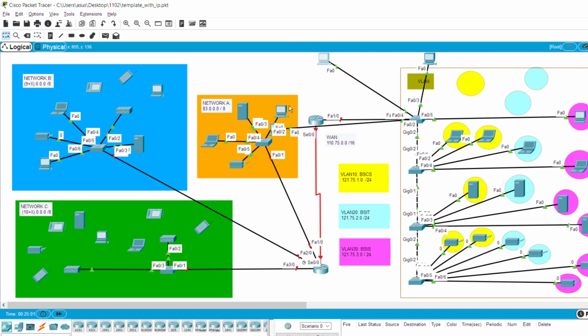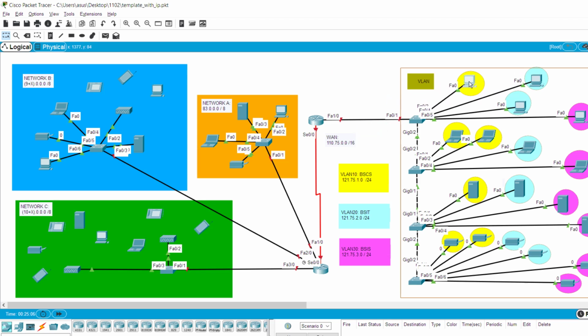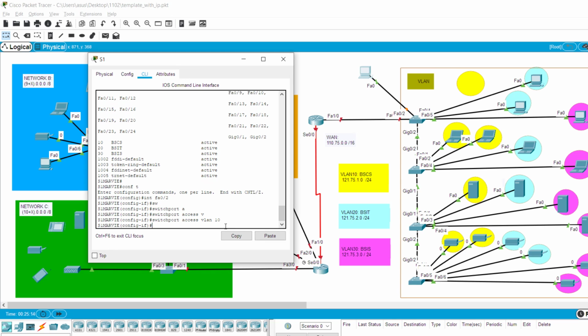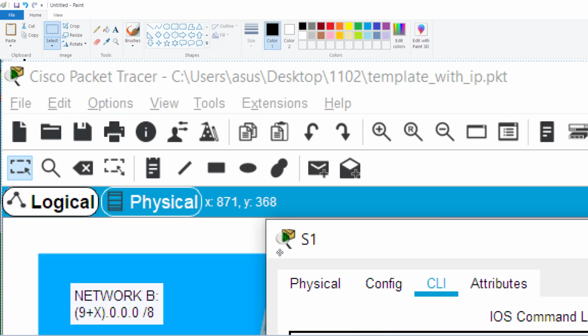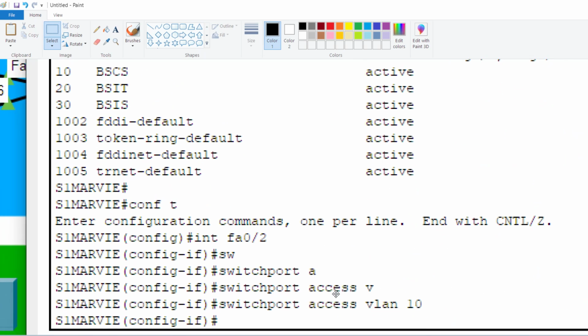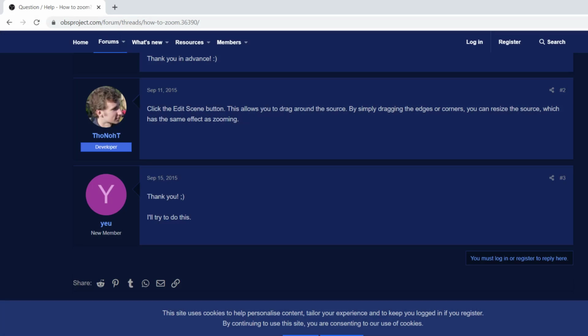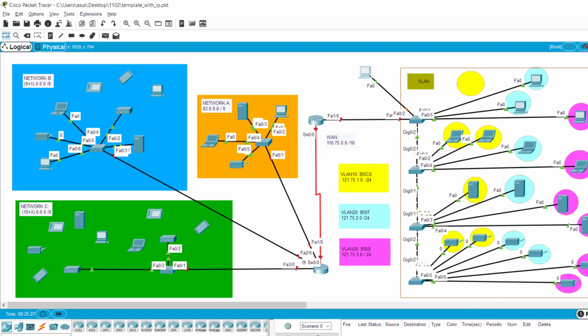So this PC is here, no? I know. Where did I put the PC? Ay, there. So the arrangement is like this, right? So this PC is FA2. So it's yellow. So the VLAN is 10. We'll go back and we'll type VLAN 10. So it's added na. Sige, I'll print screen so you can see there. So that's the command. So we added the first PC, and then we'll do this for the rest of the PCs. So I'll make it fast.